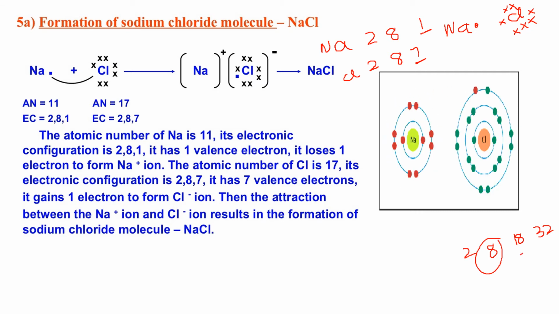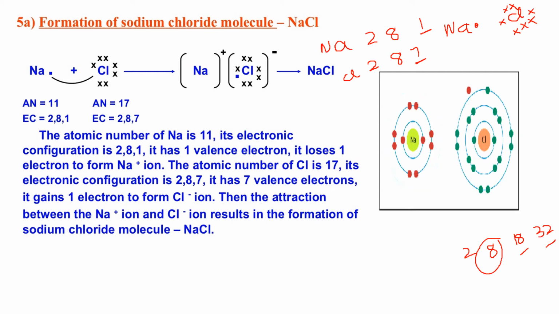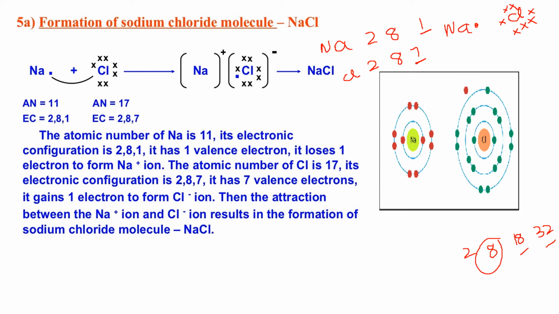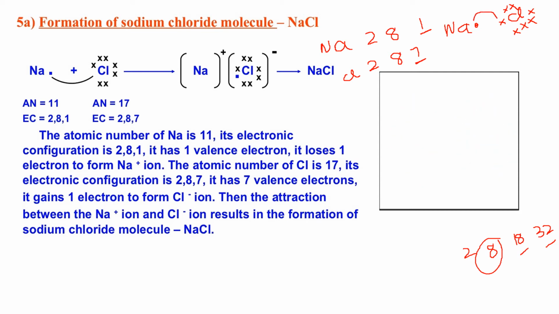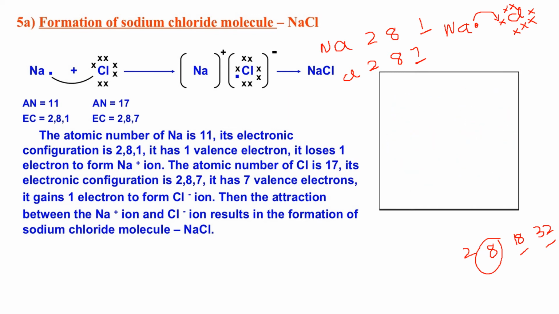So though it can accommodate 18, 32 in the shell, the maximum number of electrons it can hold is 8, because after that the chemical reactivity will be very, very less. So coming back to this example, what will happen here? The sodium will tend to lose its electron, and chlorine tends to accept or gain 1 electron.